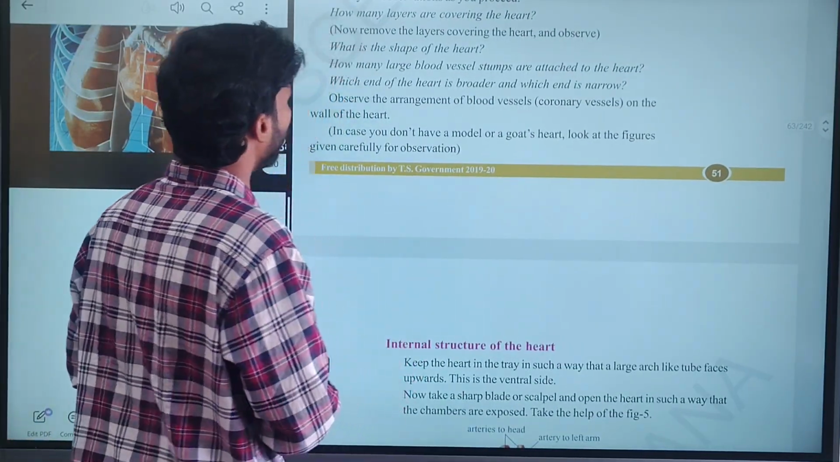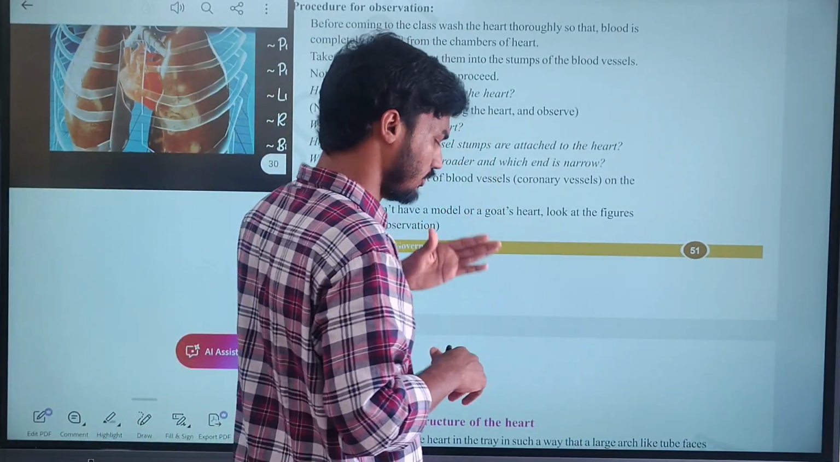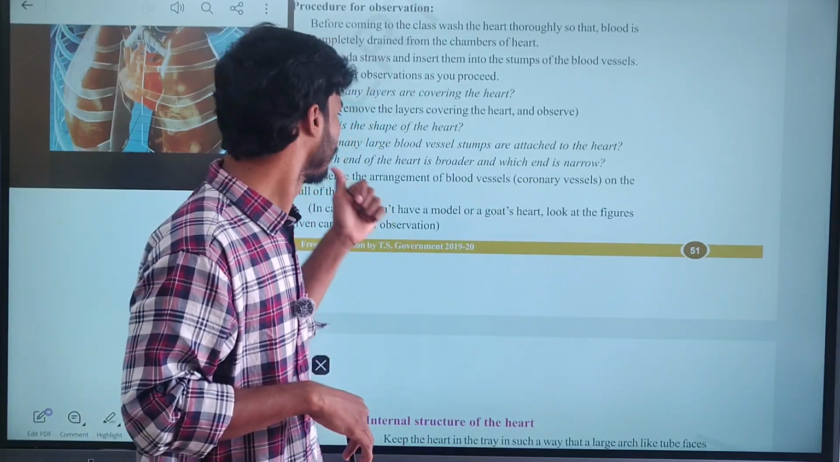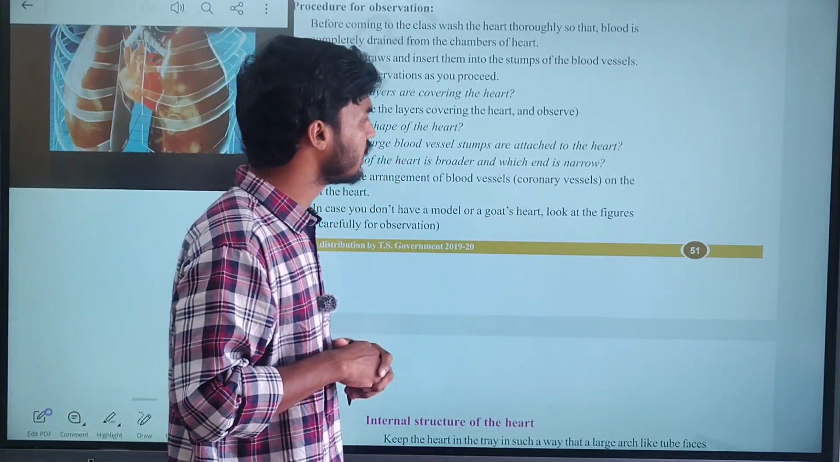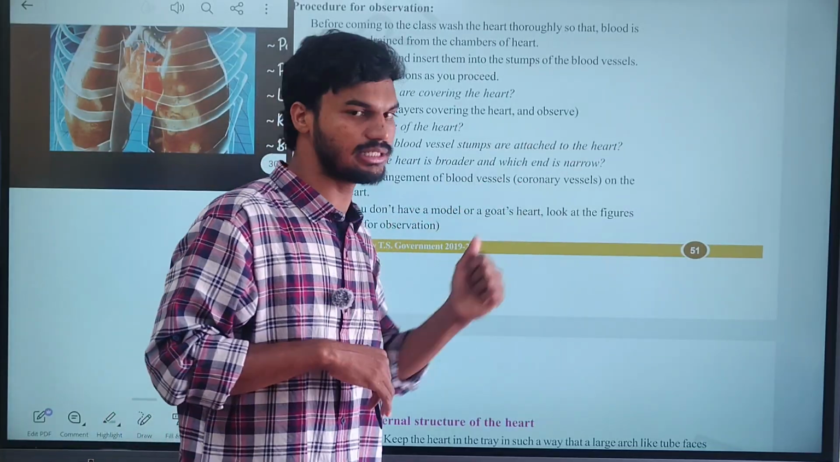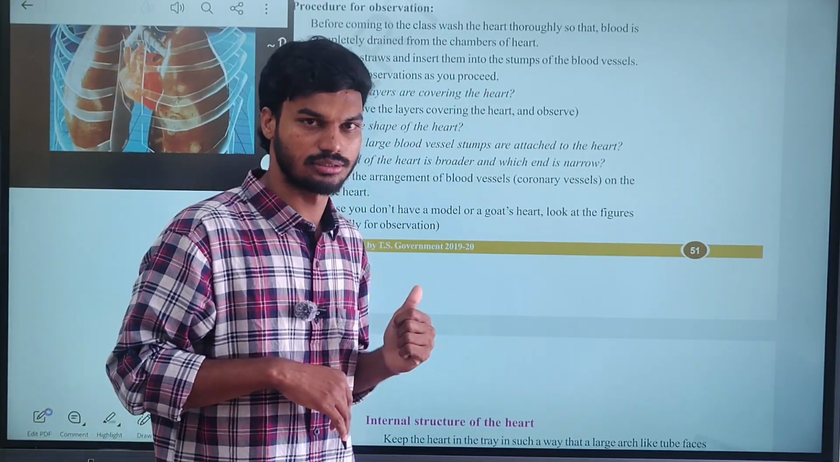Then, after cutting, look at the heart. How many layers are covering the heart? How many large blood vessel stumps are attached to the heart? Which end of the heart is broader and which end is narrow? By observation, by looking, you can answer these questions. Clear?